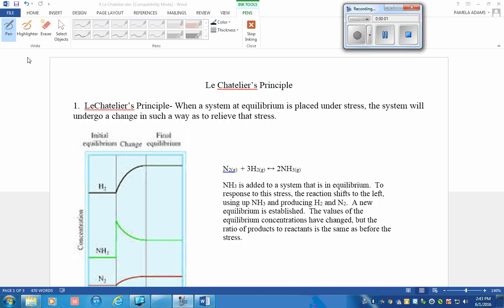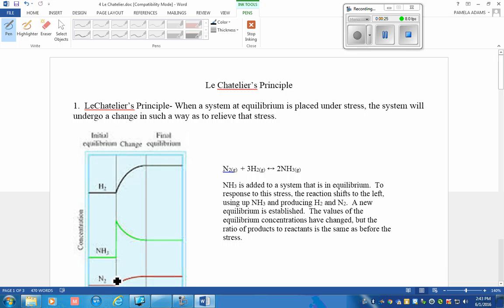We're going to talk about Le Chatelier's principle. Le Chatelier's principle starts with a system that is at equilibrium. Let's talk about the Haber process in this system. We are supposing at this point in time that we have taken the initial concentrations, let the reaction proceed until